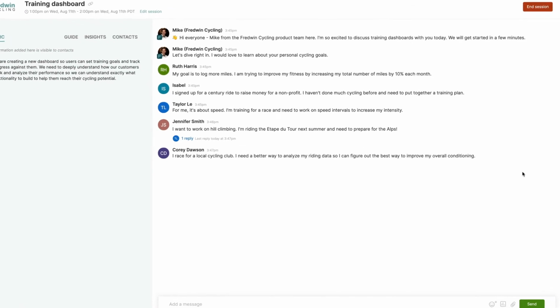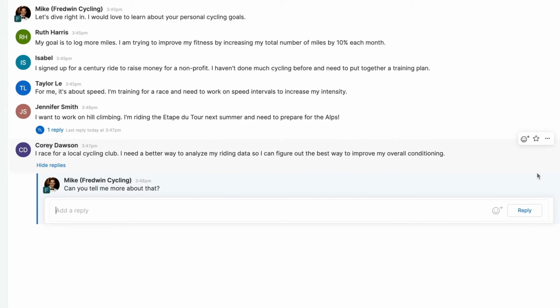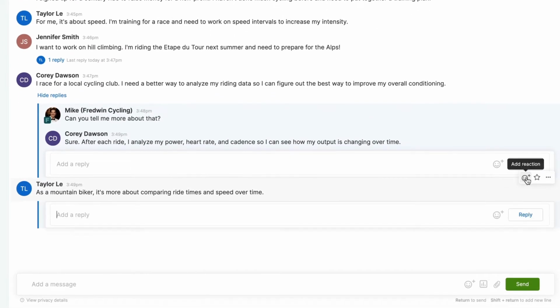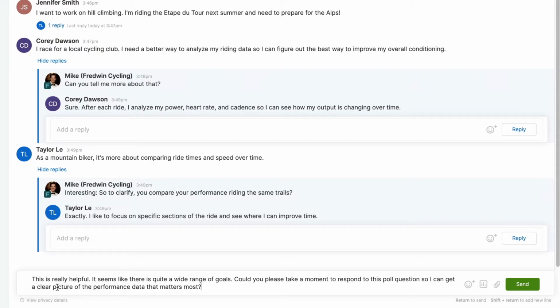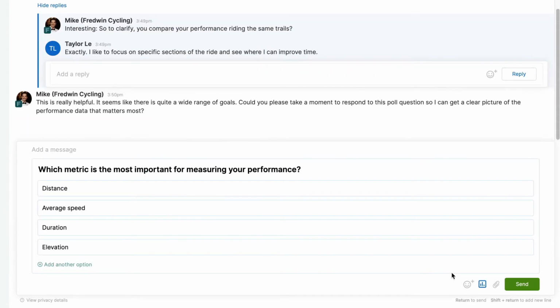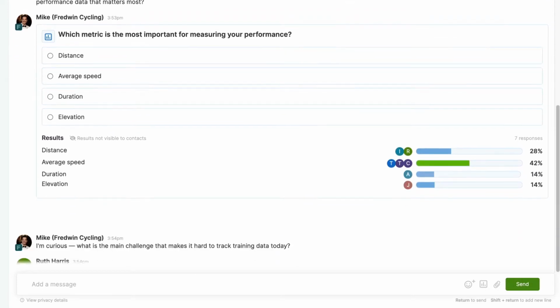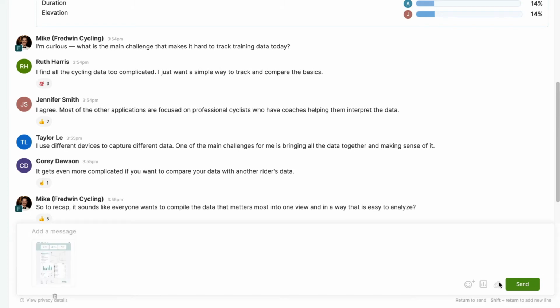Now it's time to engage with your audience. Let's take a look at an empathy session that is already live, so you can see how it works. As an organiser, you can insert questions in the chat and respond to participants. Launch polls for quantitative insights. And share images to gather feedback on designs.